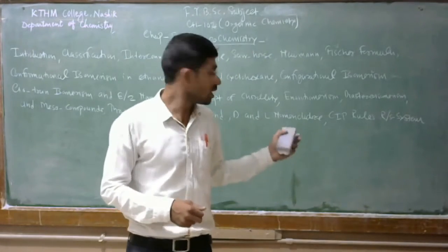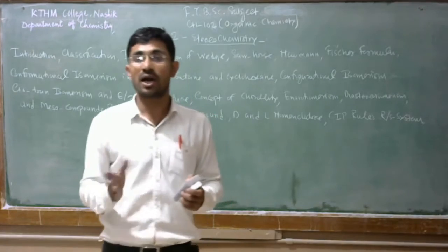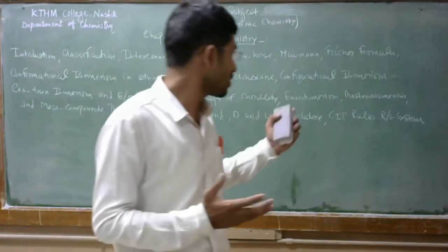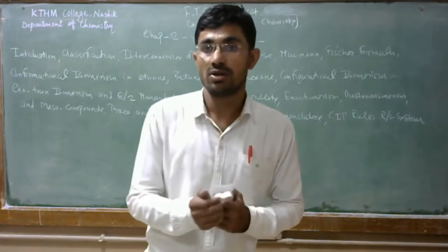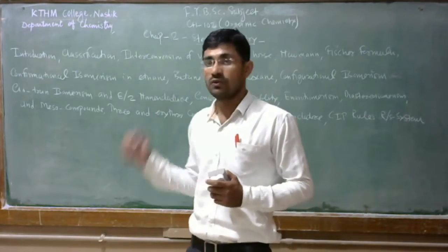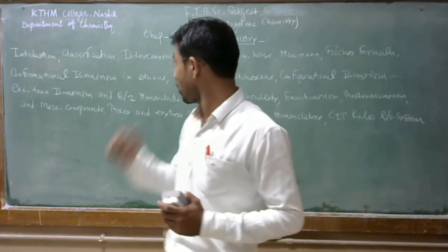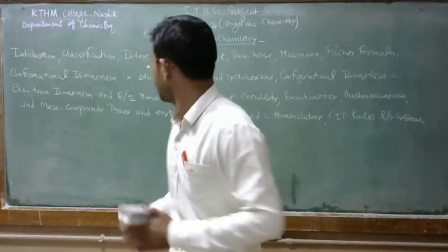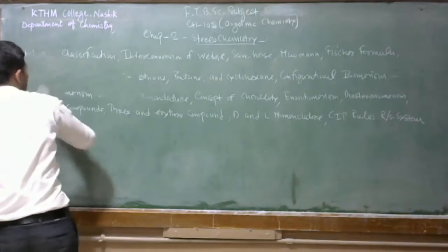Then we are going to learn here the CIP rule, that is the Cahn-Ingold-Prelog rules, so that can be applied for the nomenclature of the RS system. So in this lecture, firstly we are going to talk about the introduction and classification of isomers. So introduction.